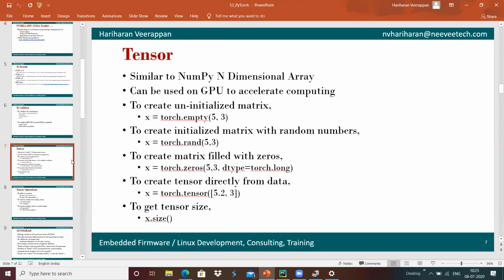And the tensor can be used on GPU. For example, NumPy does not use the GPU, whereas a tensor can be used on GPU as well as CPU, so that the computing will be faster and we will get the results accordingly. For example, we are seeing something like the diamond.